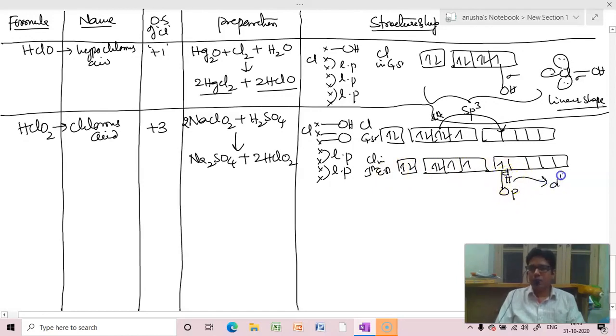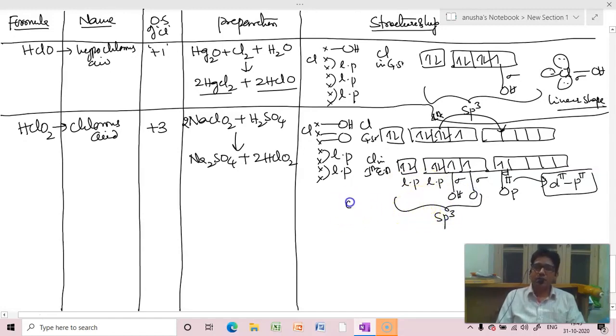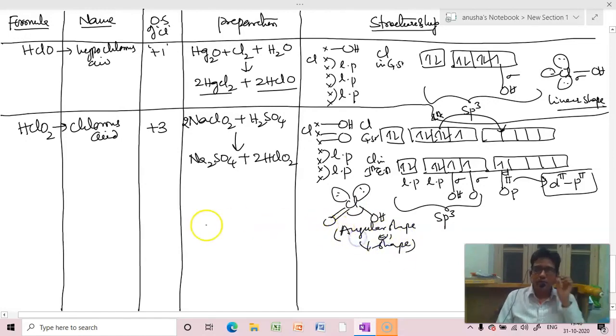Therefore this pi bond is known as d pi p pi bond. And here oxygen is going to form sigma bond, OH is going to form a sigma bond, then we are going to get lone pair and a lone pair, which is again going to undergo sp3 hybridization, wherein chlorine double bond OH, lone pair and a lone pair will get angular shape or V shape. Done. Now let us go to next one.